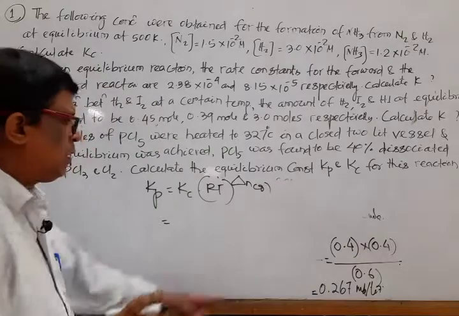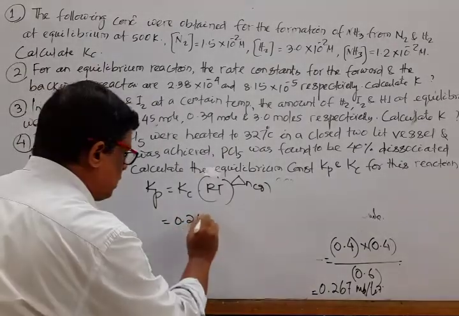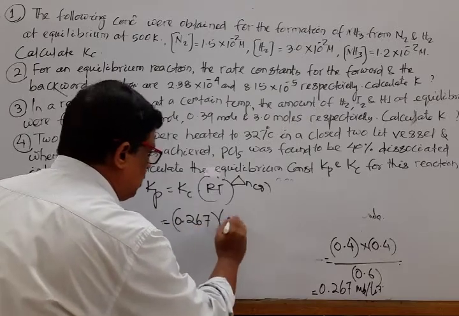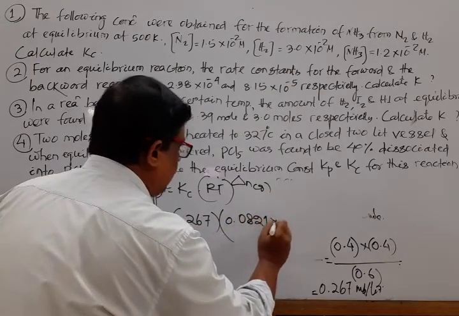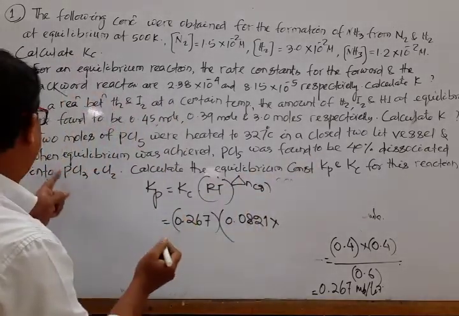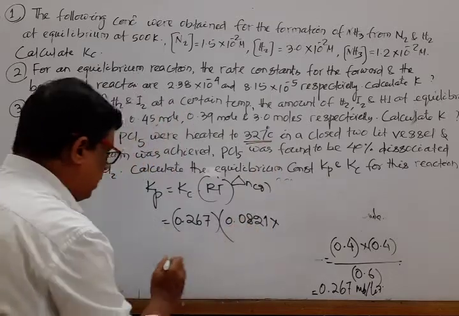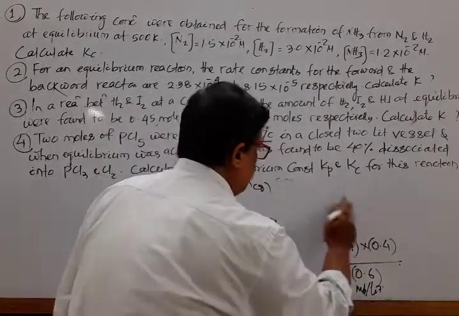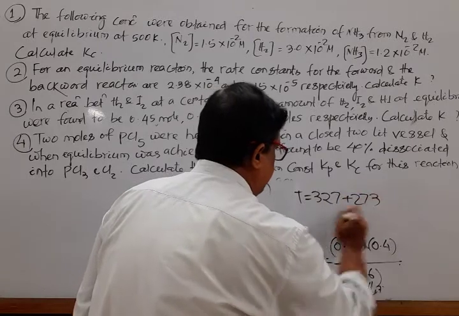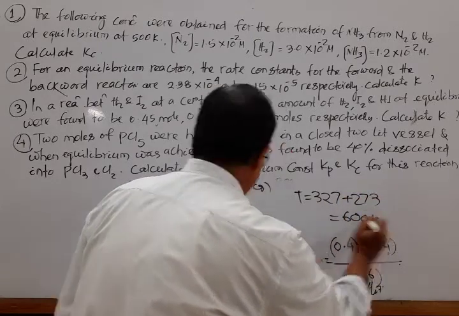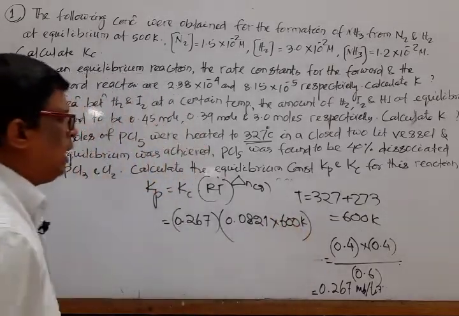So we calculate, putting this value, 0.267 into R, 0.0821, into T. The given temperature is 327 degree centigrade, that is 327 plus 273, which is 600 Kelvin, into 600 Kelvin to the power del Ng.